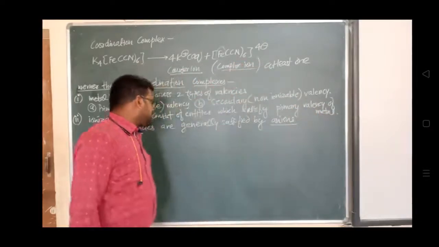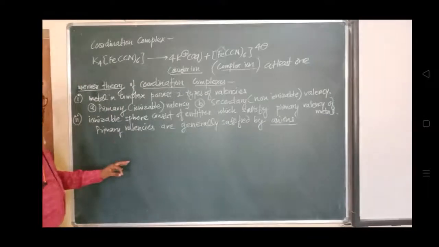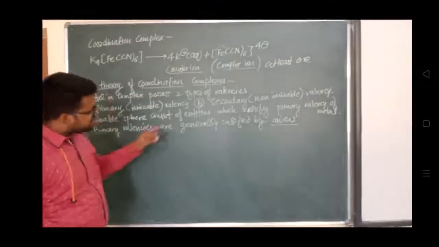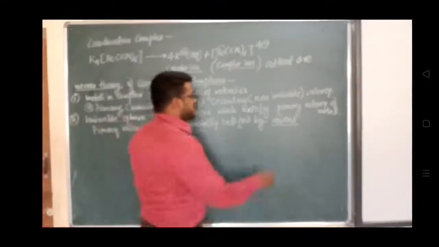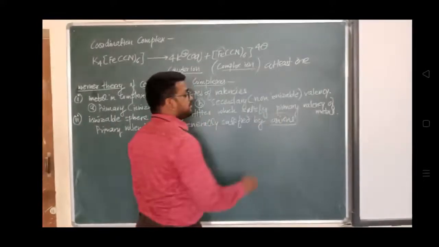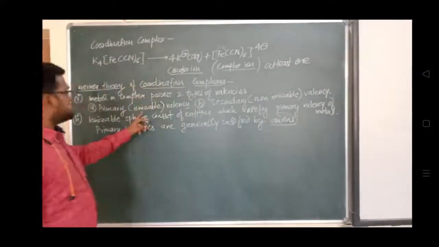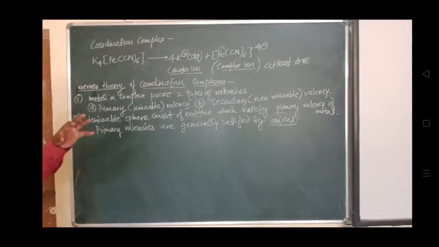Okay, and these are primary valencies. These are generally satisfied by the anion. कौन satisfy करता है primary valency? तो ये primary valency है, ionizable valency, that are satisfied by generally anion. So this is the second postulate. We'll see the third postulate.